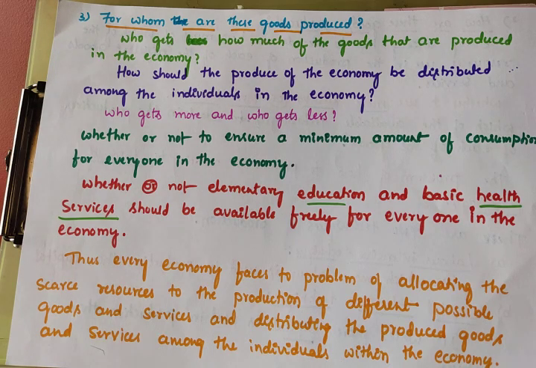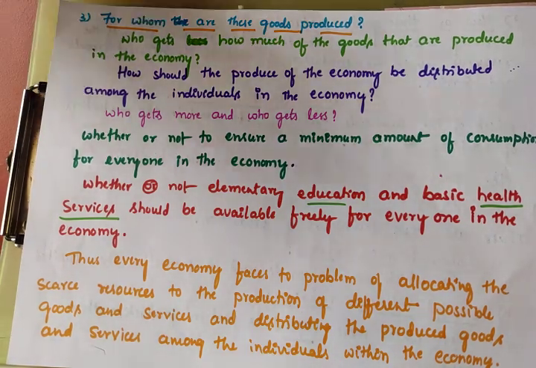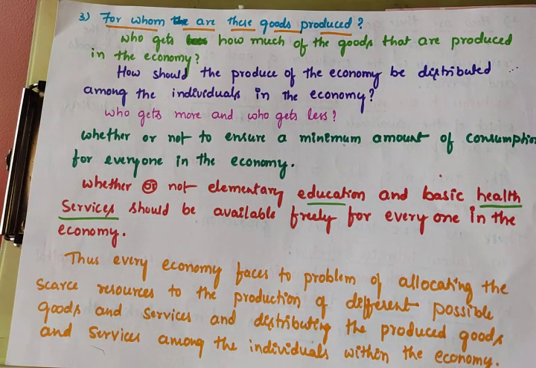As for how to produce, it means which type of technology we should adopt to produce goods and services. In technology there are two types: labor intensive technique and capital intensive technique. Labor intensive technique means more labor is used in production than capital. Capital intensive technique means more capital is used in production than labor.